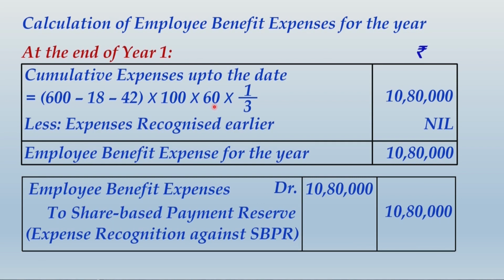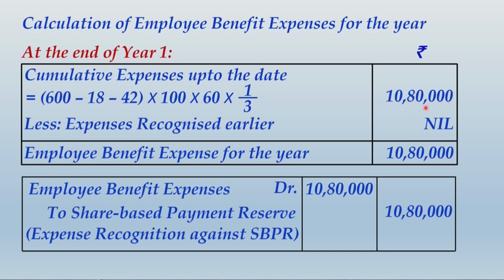This 60 is the fair value of the option at the grant date, and when you multiply this whole thing, it will give you the total amount of the share based payment, whereas out of 3 years of vesting period only 1 year has passed.